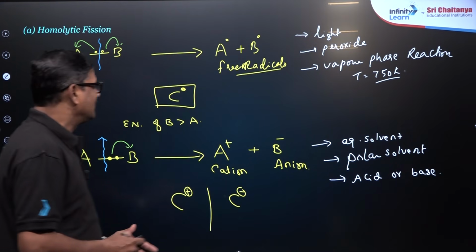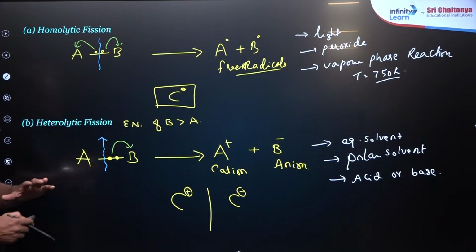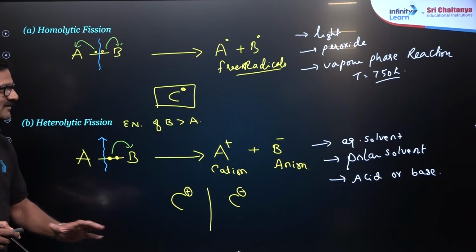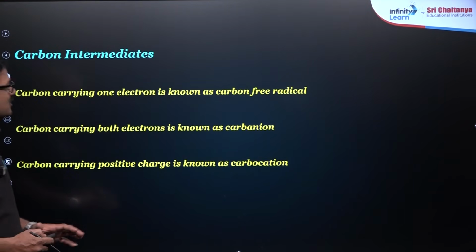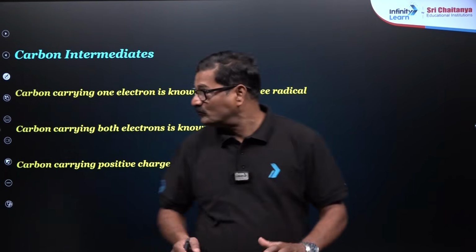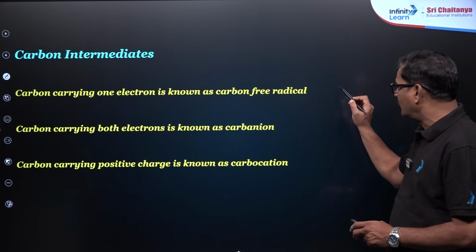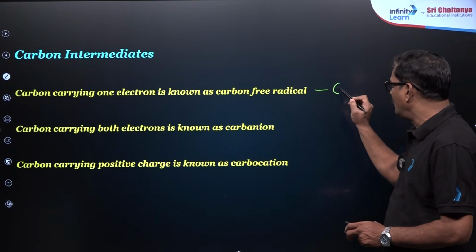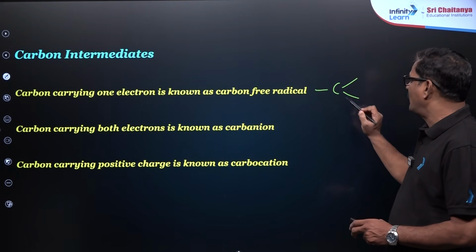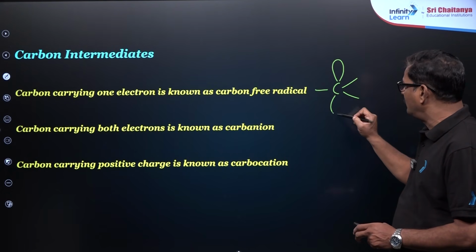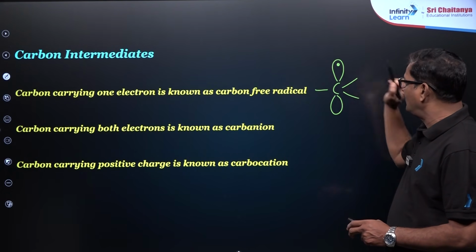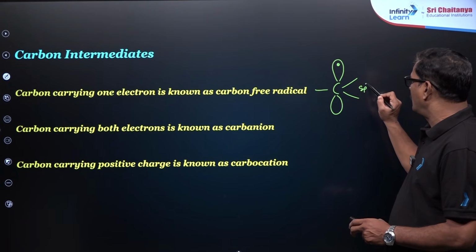So the introduction part is completed, and homolytic fission and heterolytic fission are done. Let us talk about the carbon intermediates. Carbon carrying one electron is known as a carbon free radical. Carbon is going to have sp2 hybridization, with an unhybridized orbital carrying the odd electron.